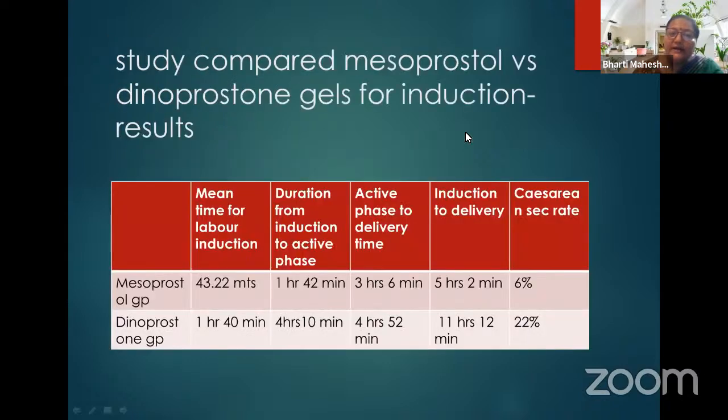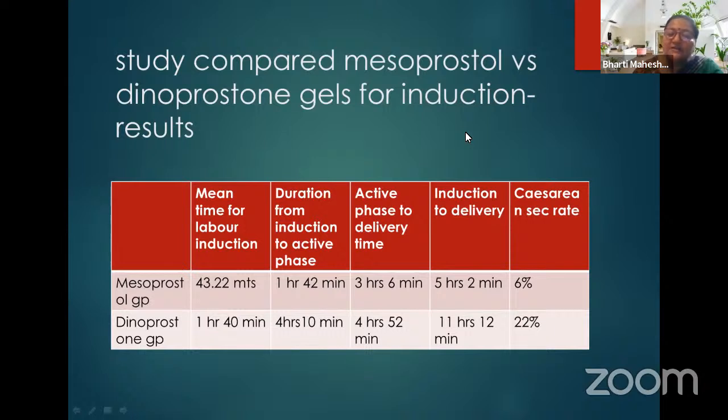A study compared misoprostol versus dinoprostone gel for induction of labor. The mean time for labor induction was less in the misoprostol group, 43 minutes as compared to 1 hour 40 minutes in dinoprostone. Duration from induction to active phase was also less in the misoprostol group, 1 hour 42 minutes as compared to 4 hours in the dinoprostone group.